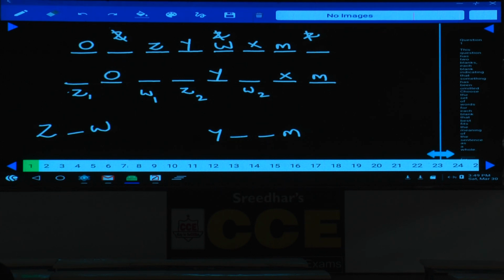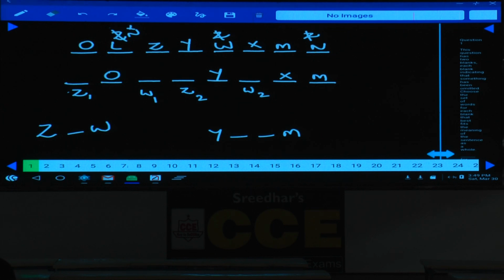Z sits second to the left of W. Neither W nor N is an immediate neighbor of O. Now in this case, N cannot be at this place. As N cannot be here, N must be here. If N is here, tell me who is the person left over? L is the person left over in this case.